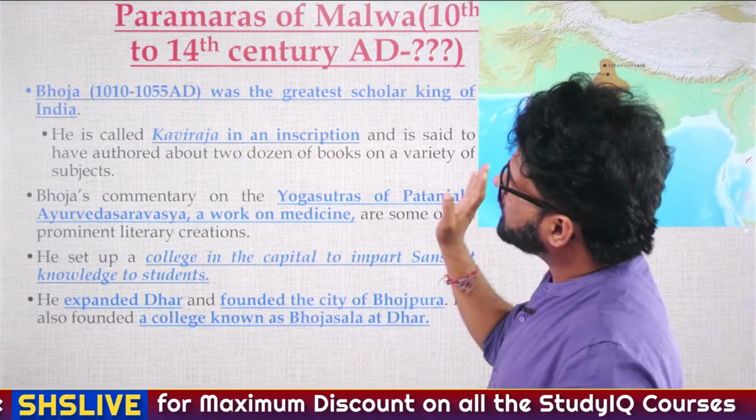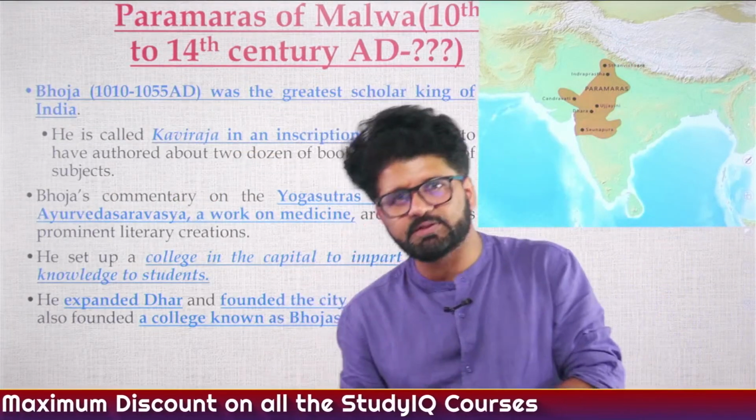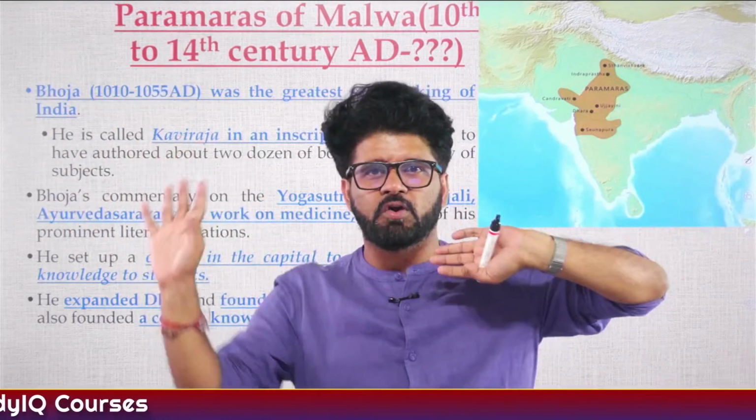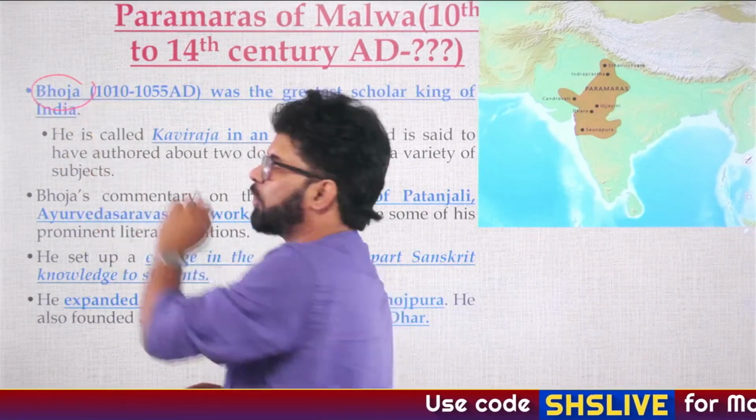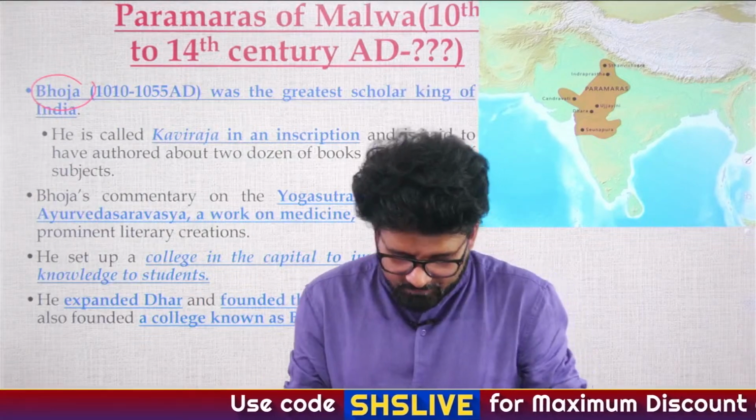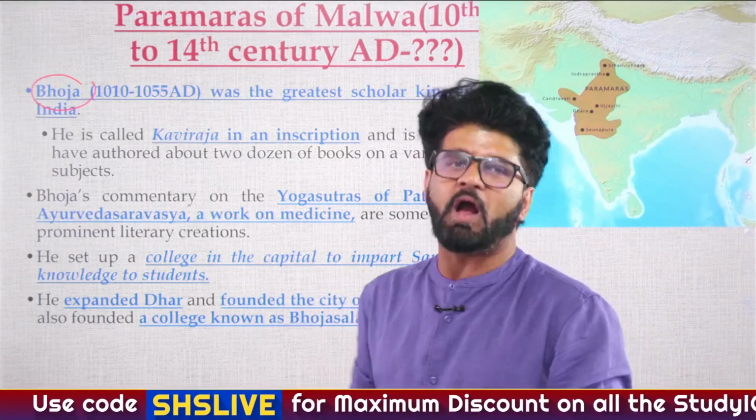Bhoj 101. And why are these rulers important? Because we have seen UPSC has given you the names of the kings and their dynasty, and they will ask you which of the following are correctly matched, only one pair, only two pairs, and that's why these kings become important. Earlier they were not very important. Earlier we said you don't have to remember the names, but now you have to remember the names.